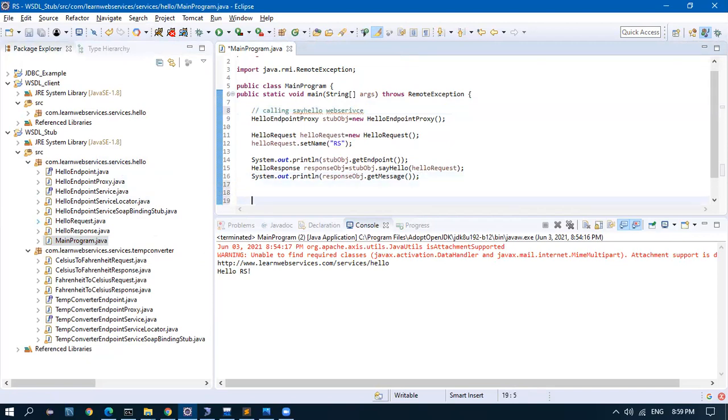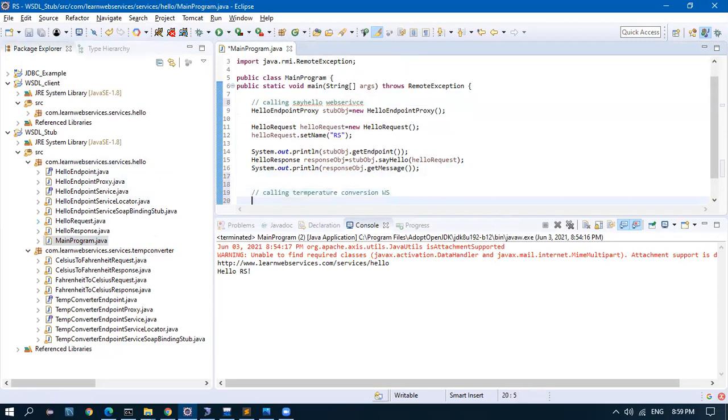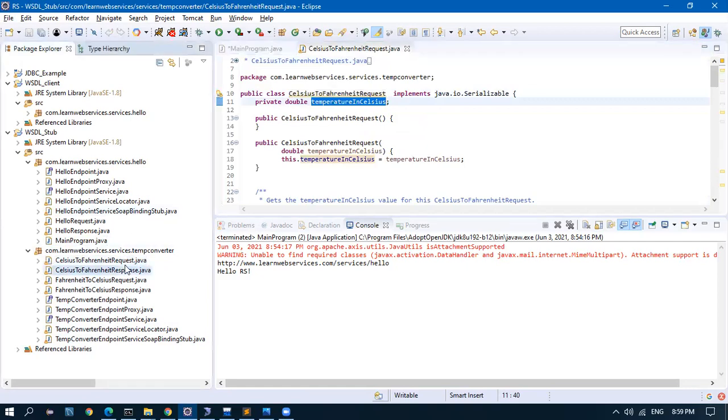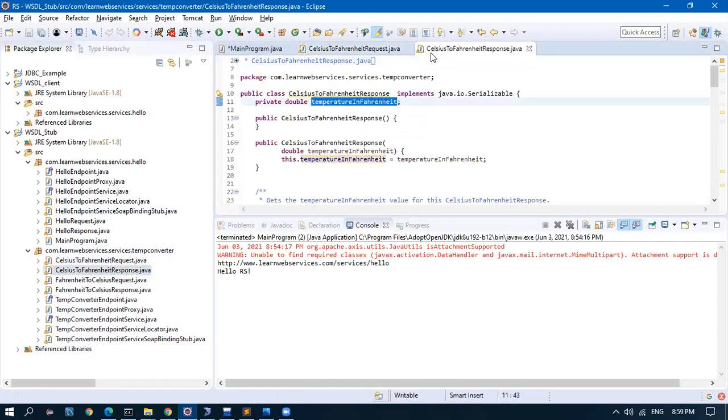Now I will come to the bottom, calling the temperature conversion web service. So I'll first take a look at the files. 100% I'll have a file with request and response. So I'll go inside and see, okay, in the request object, I have to give a double. In the response object, I'll get a double.